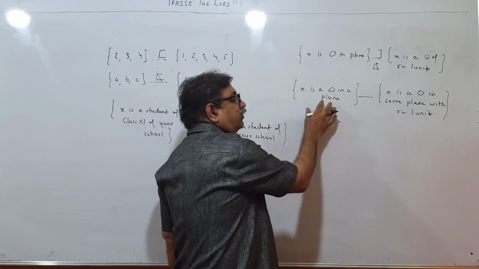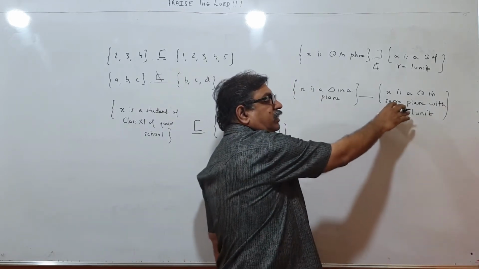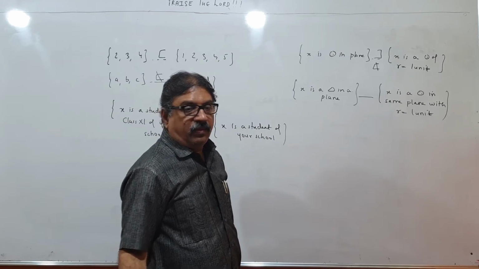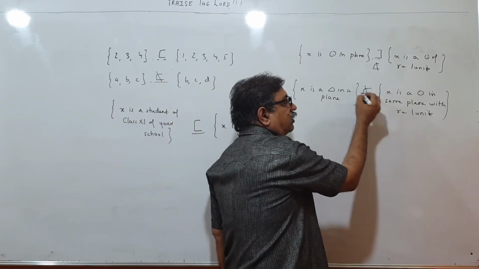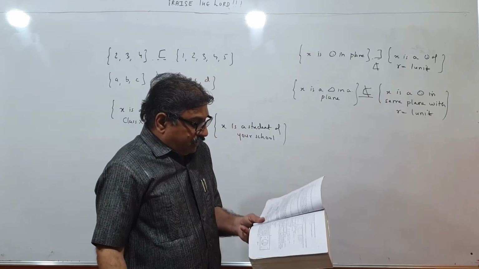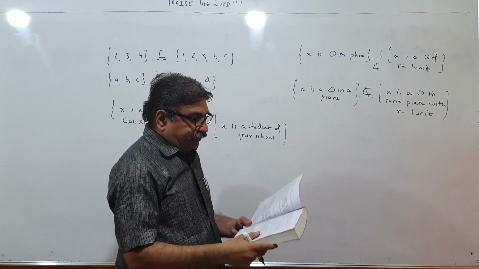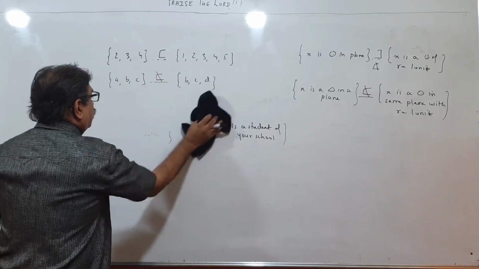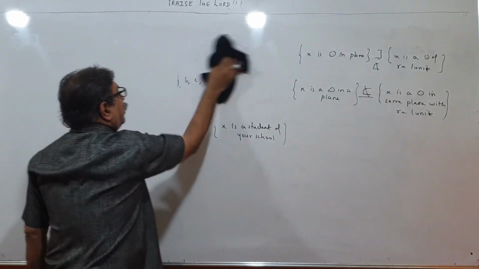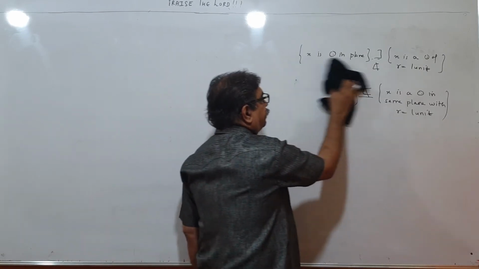Now children, this contains all the triangles, and this contains only the circles of radius 1 unit. So whatever elements are over here, they are not present over here. So what do we write? Not a subset. So like this, children, you have to think. Then very interesting questions are there. Please concentrate nicely.